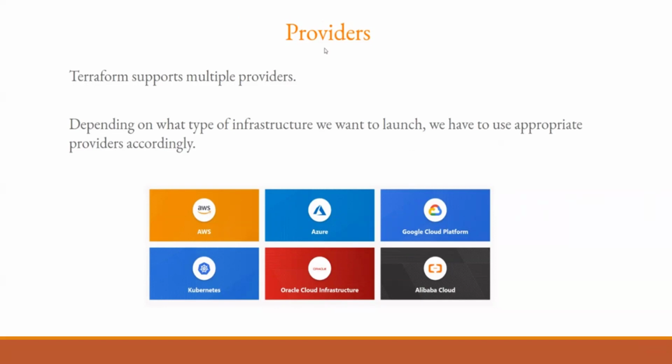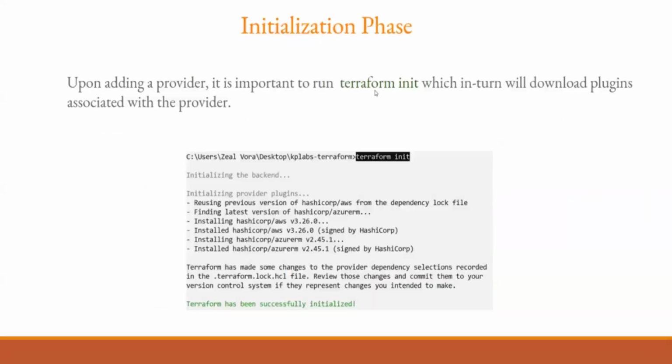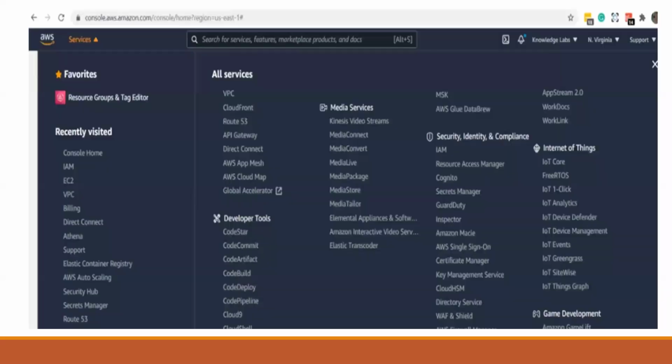So what are the providers? Cloud providers: AWS, Azure, Google Cloud Platform (GCP), Kubernetes, Oracle Cloud Infrastructure, Alibaba, etc. Now the initialization phase. Upon adding the provider, it's important to run terraform init, which in turn downloads the plugins associated with the provider.